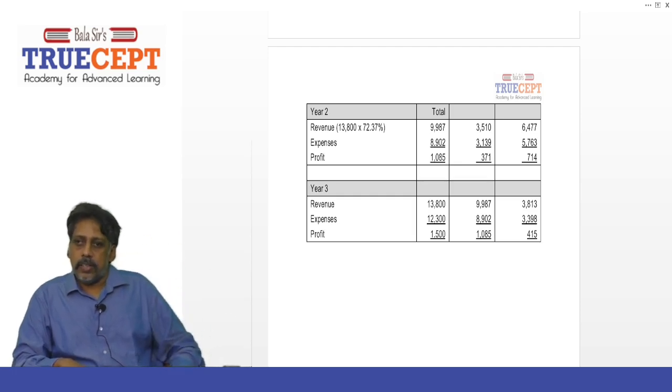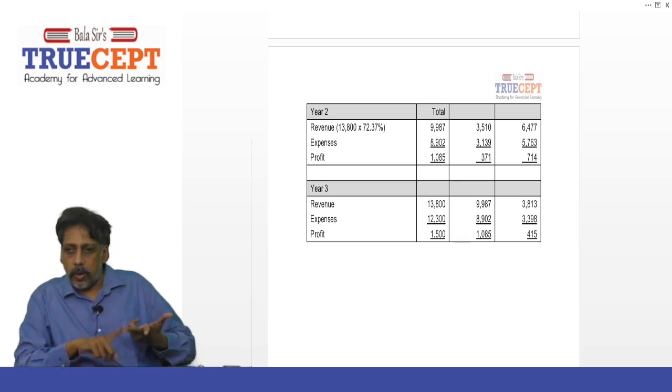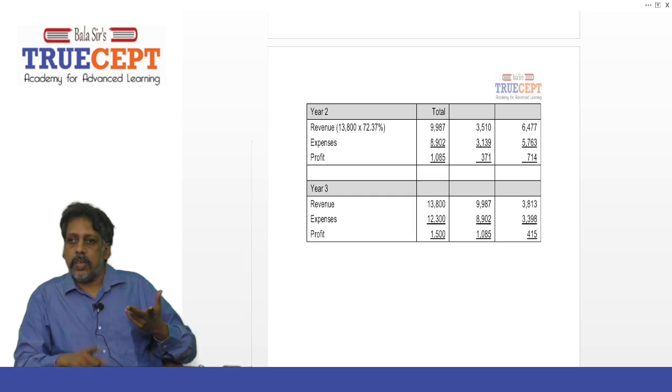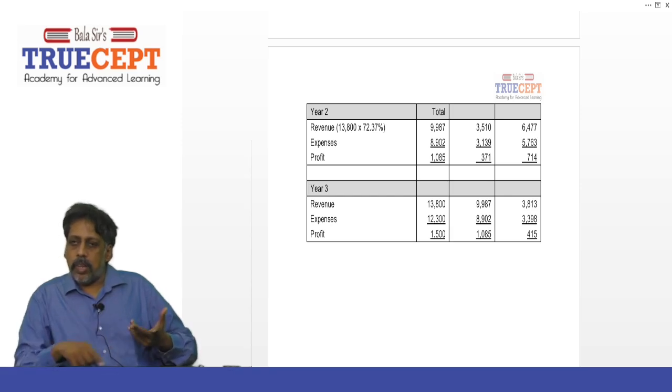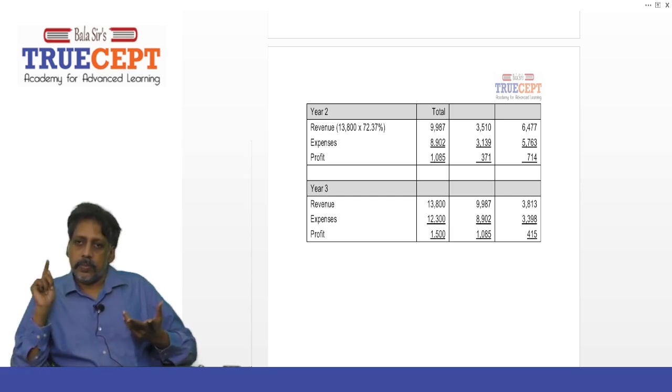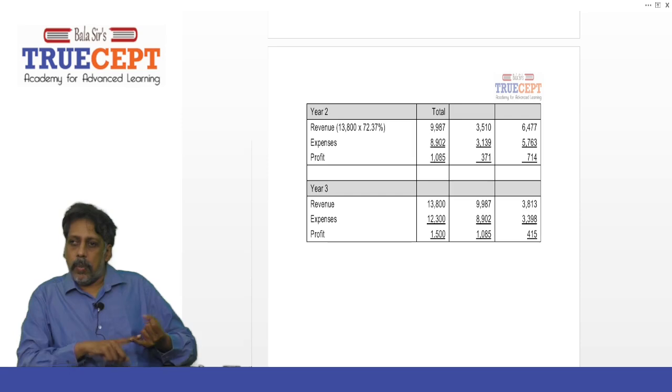It's 3,813. Exactly. Similarly, cost is 12,300 lakh minus 8,902, already recognized in years 1 and 2 put together. And what is the cost for the current year? 3,390. Very good. And what is our profit? Cumulative 1,500 lakh. From that, minus 1,085 lakh already recognized. So 415 is the current year profit.